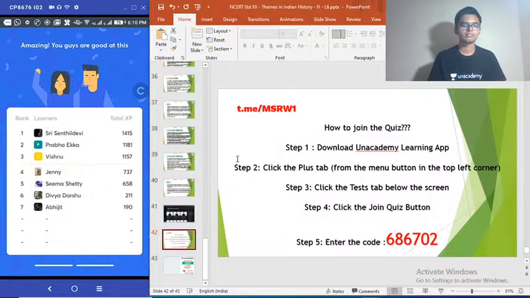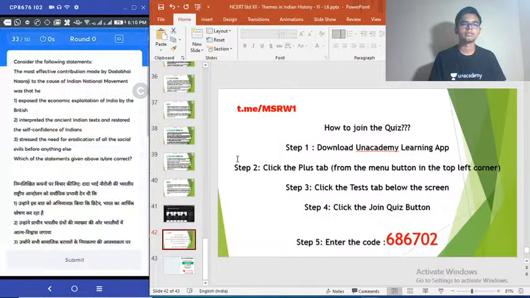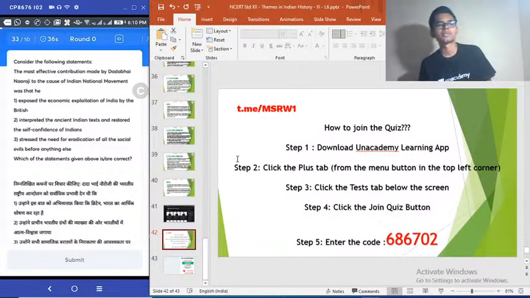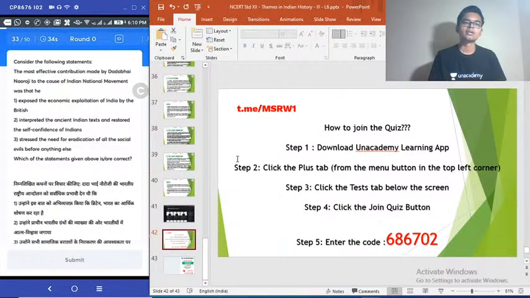Third question. Consider the following statements. The most effective contribution made by Dadabhai Naoroji to the cause of Indian national movement was that he 1. Exposed the economic exploitation of India by British. 2. Interpreted the ancient Indian texts and restored the self-confidence of Indians. 3. Stressed the need for eradication of all social evils before anything else.